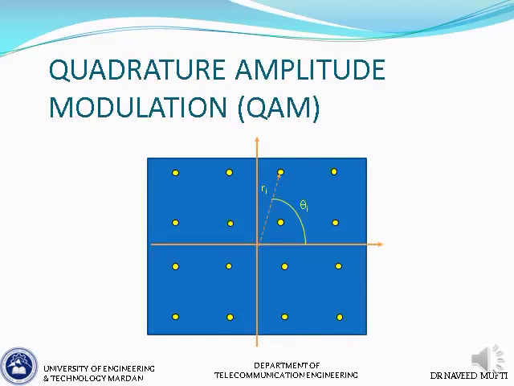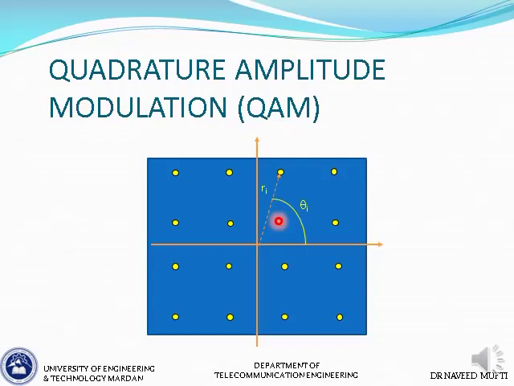And then there's an even higher level modulation known as quadrature amplitude modulation, where we are using 16 symbols. So every symbol now represents 4 bits. So if the symbol rate is 1 symbol per second and we successfully transmit 1 symbol per second, that means we have transmitted 4 bits per second.